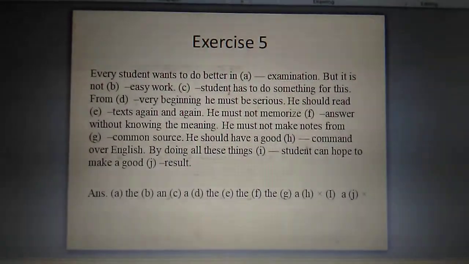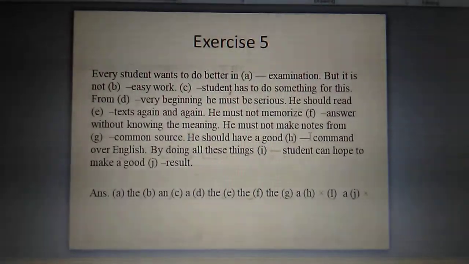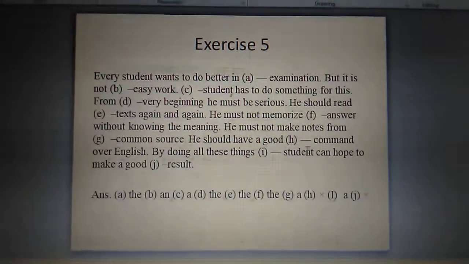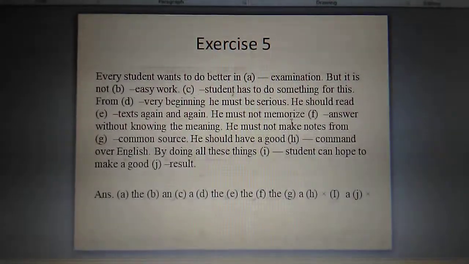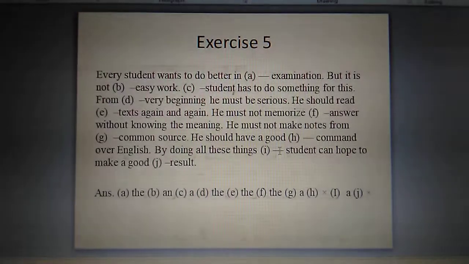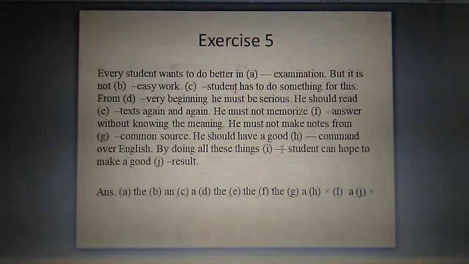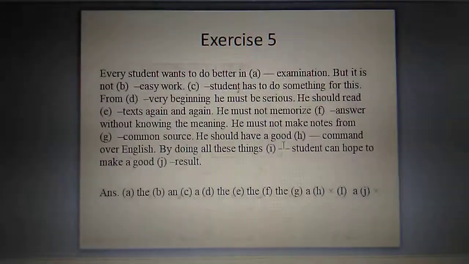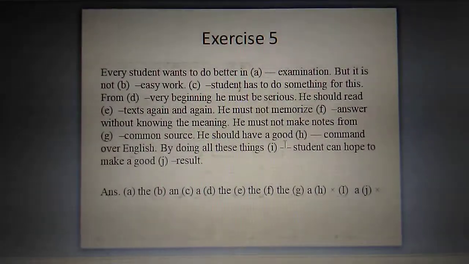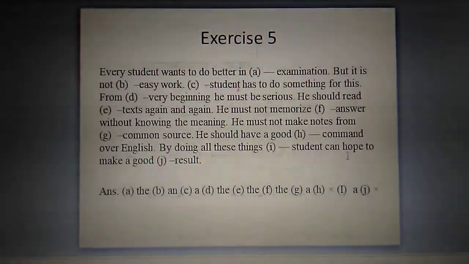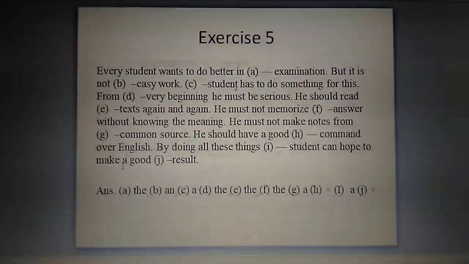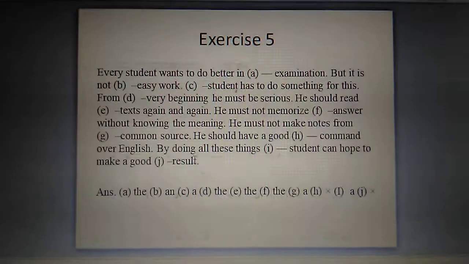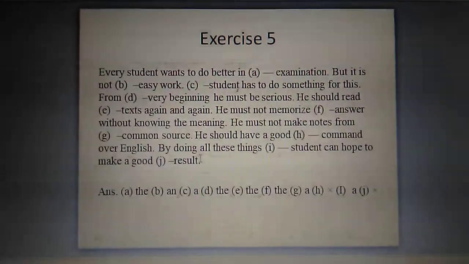He should have a good command over English. Here will be no article, there will be the cross, because you know already an article is used. So good command, this is the adjective, this is the noun, so there will be no article. By doing all this thing, as here we tell our students, so here it will be the, because it is the repetition of the same article for another noun, so there will be the. We discussed already in our rules, where we discussed some important rules for the uses of article. A student can hope to make a good result. Here you know article already used, so good is the adjective, this is the noun, so there will be no article, that one will be cross.